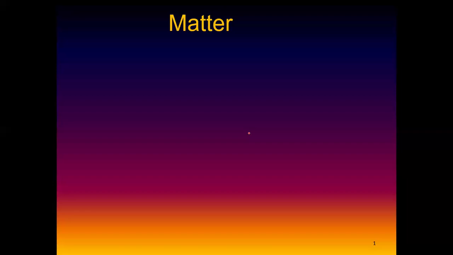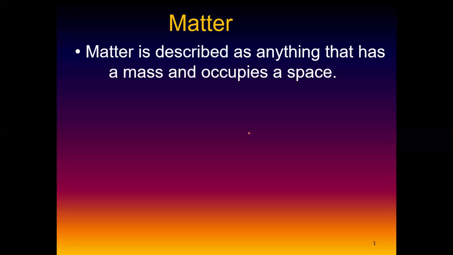Okay, so when we talk about matter, we say that matter is described as anything that has mass and occupies space. Like I said, anything that has mass, even a feather, a simple feather from a bird, is light in weight, right? But you have to know that it has its own mass. Even the smallest particles that you can think of have their own mass.